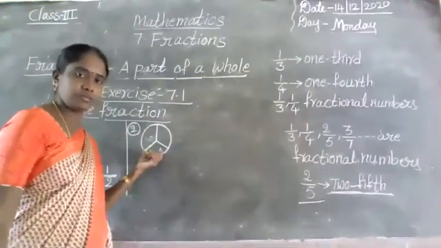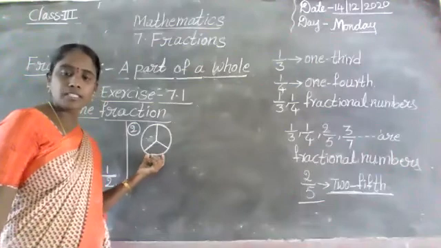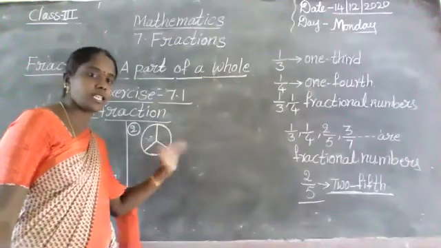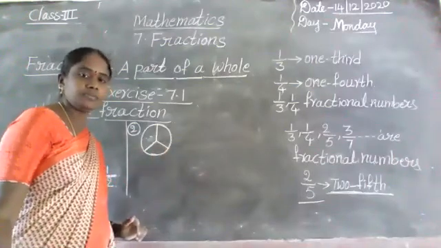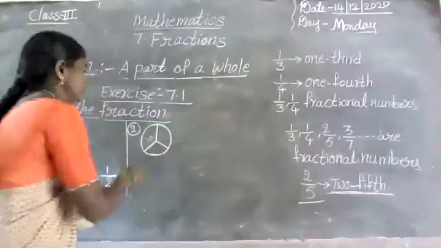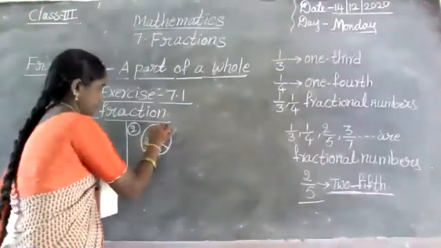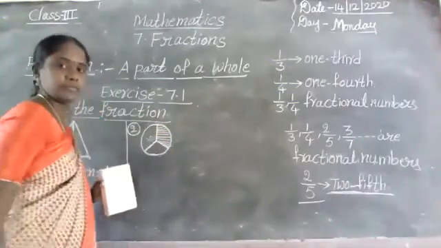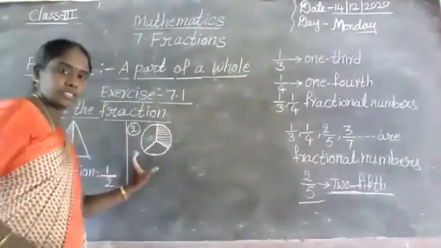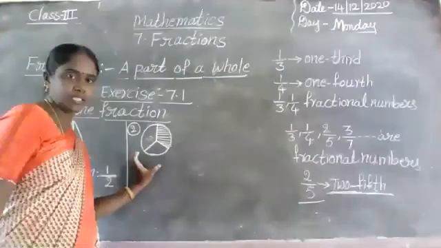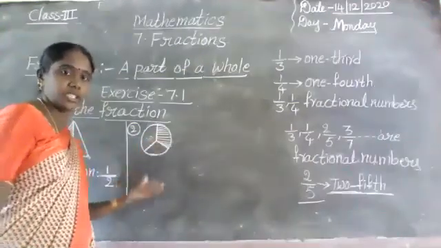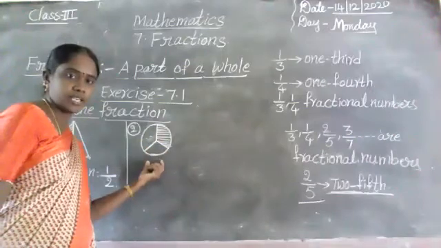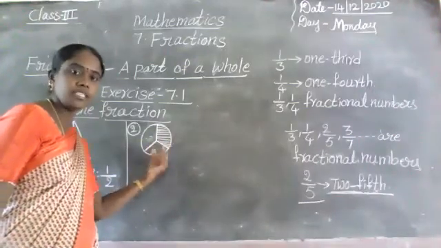Yes, very good. 3 parts are there. In these 3 parts, how many parts are shaded? Yes, one part is shaded. Here, this is one object. How many parts are there? 3 parts are there. Next, one part is shaded.